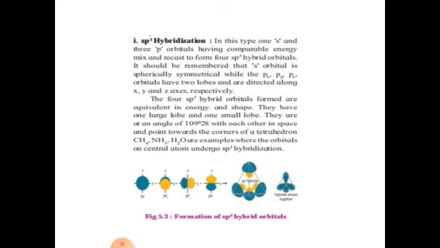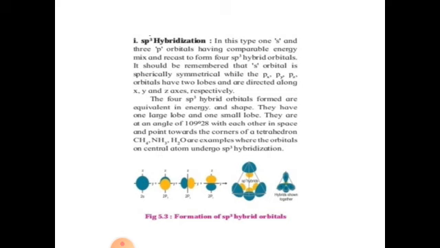It should be remembered that the s orbital is spherically symmetrical, while px, py, pz orbitals have 2 lobes and are directed along the x, y and z axis respectively. s and p orbitals, their shapes are different. s has a spherical shape, while p orbitals are in dumbbell shape. So hybridization takes place between s and p orbitals.